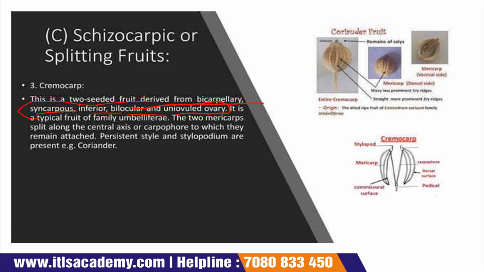Now, it is typically found in the fruits of the family called Umbelliferae. The two pericarps split, and when these two pericarps split, their central axes are also split, to which they remain attached. Persistent style and cyclopodium are present. For example, coriander. The example of this cremocarp is coriander.